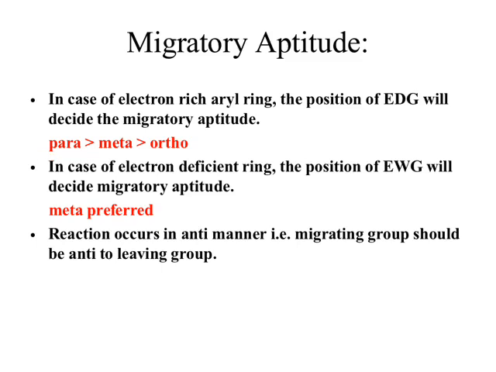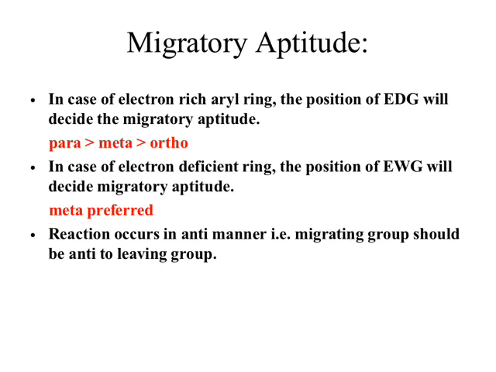If some electron withdrawing group is attached to the aromatic ring, that is, if we have an electron deficient ring, then in that case the meta substituted ring will be preferred over ortho and para substituted. So if we have an electron donating group, para is preferred. If we have an electron withdrawing substituent, then meta is preferred.